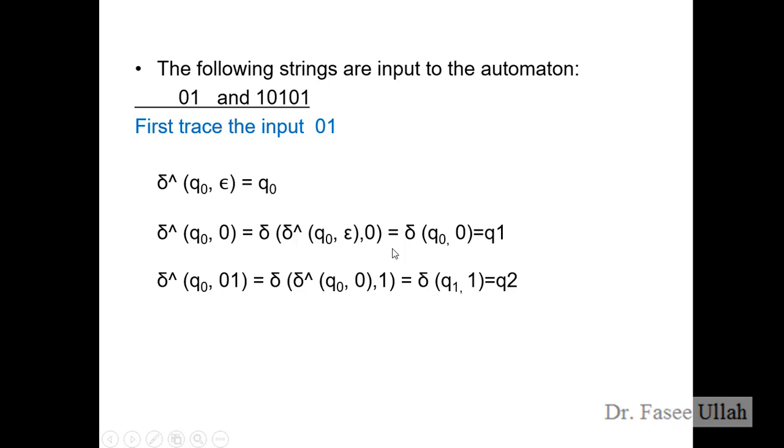So what could be the final transition for Q1? This is the transition of Q0 and 0. Finally it will bring us to Q1, so that's why we replace it with Q1. Further, it's a 1. So for 1, we have to mention the previous value as well.